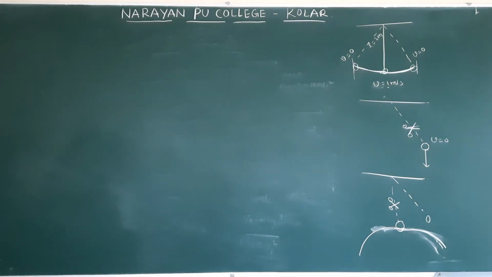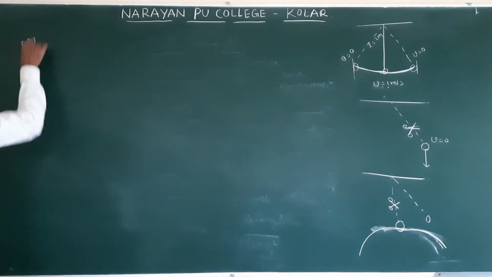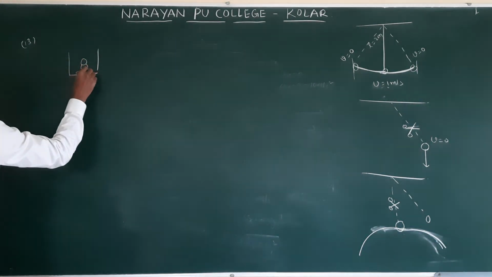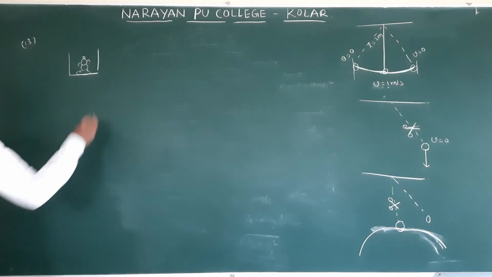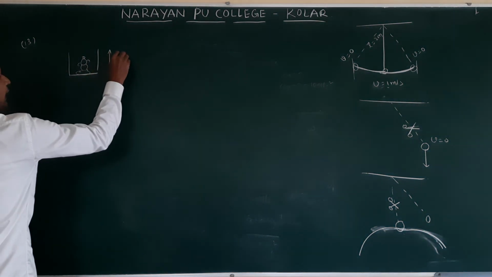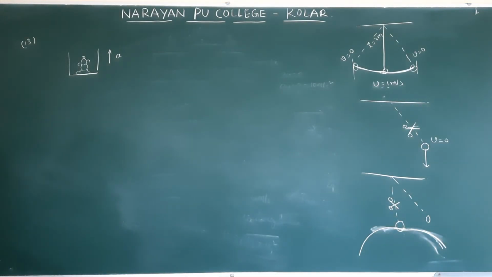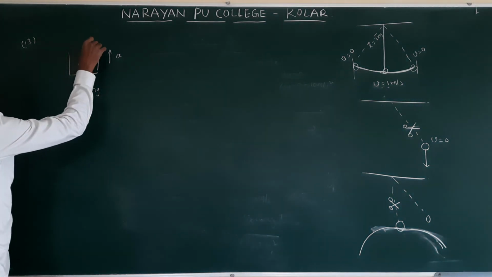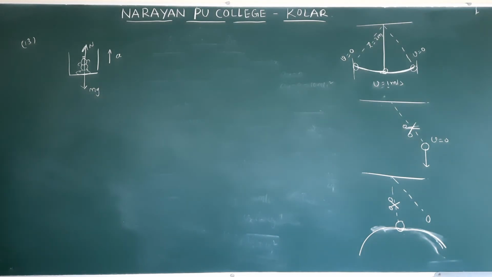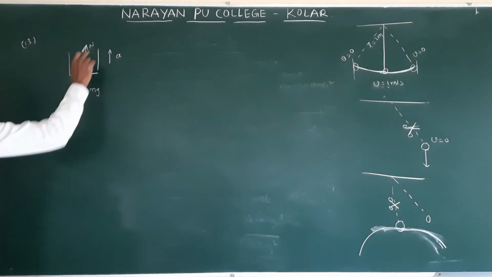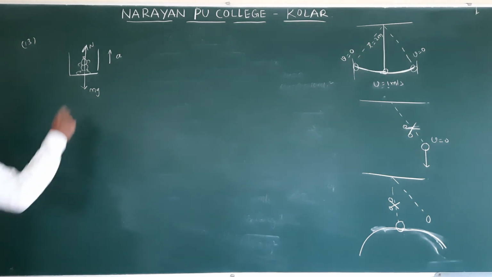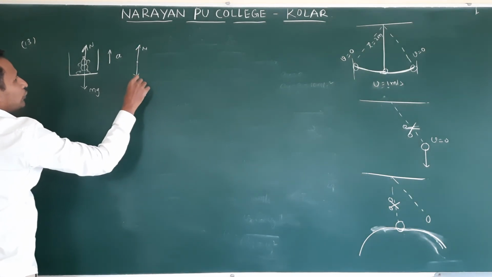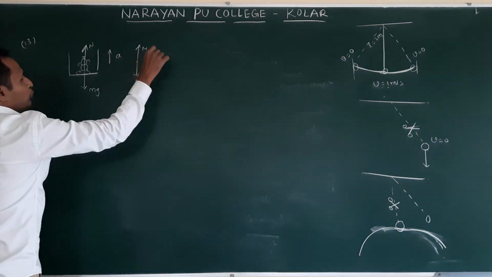So this is which question? It is 13. Formulas are very, very important. This is the lift. Here the weight machine is there. A person is standing. Now the lift is going up with an acceleration a, let us assume. What are the forces that act? Weight will act downwards, mg. Normal reaction acts upwards, since this weighing machine reads the normal reaction. In the free body diagram, normal reaction is upwards, weight is acting downwards, and acceleration is upwards.